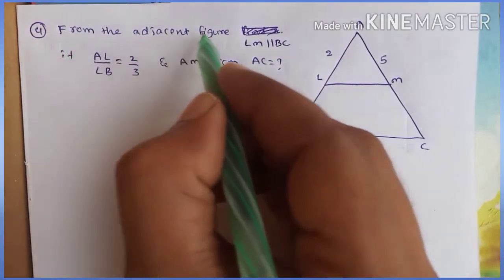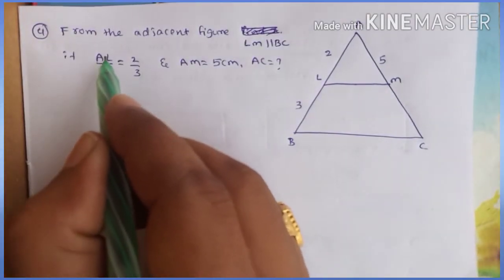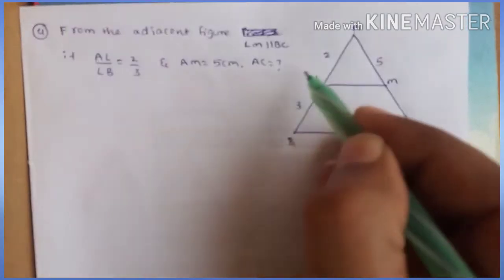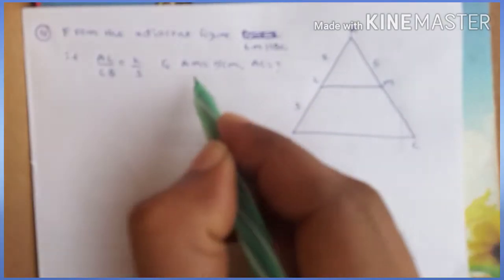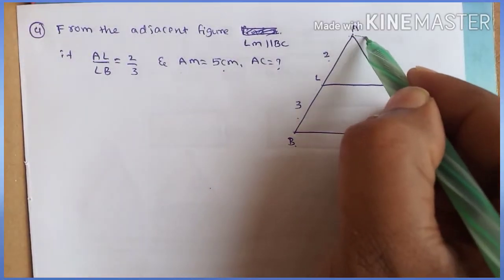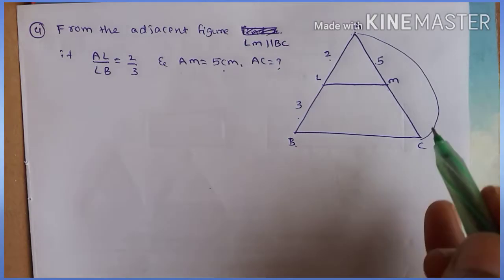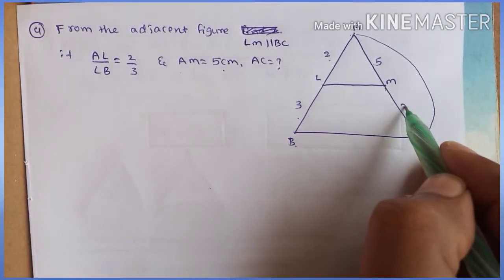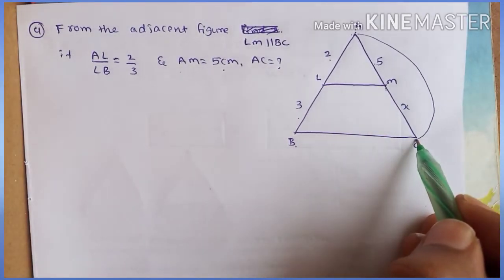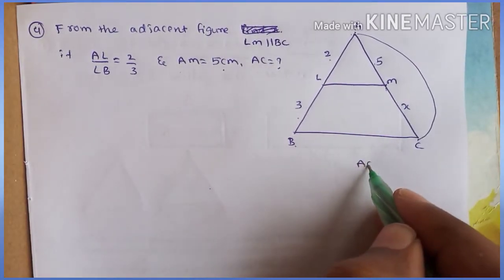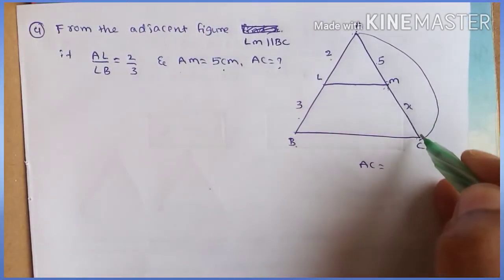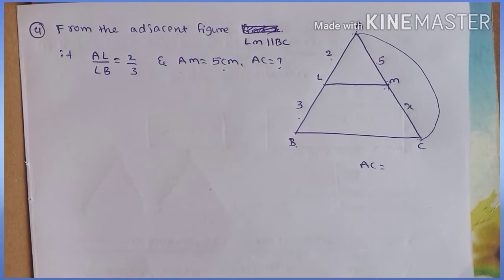From the adjacent figure, find the requirement. AL by LB is 2 by 3, so 2 parts and 3 parts. Next, AM is equal to 5. Then what is AC? The full side is asked, so let's find this MC value first. Later we can find AC. After we calculate MC, AC is equal to AM plus MC. AM you already know, so calculate MC, and after addition you will get AC.